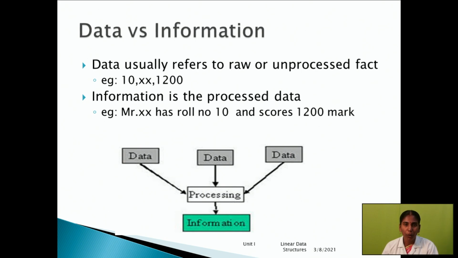This is processed data. That's why I mentioned that information is processed data. For example, Mr. X has roll number 10 and scored 1200 marks. Here it is processed, so this is called information.